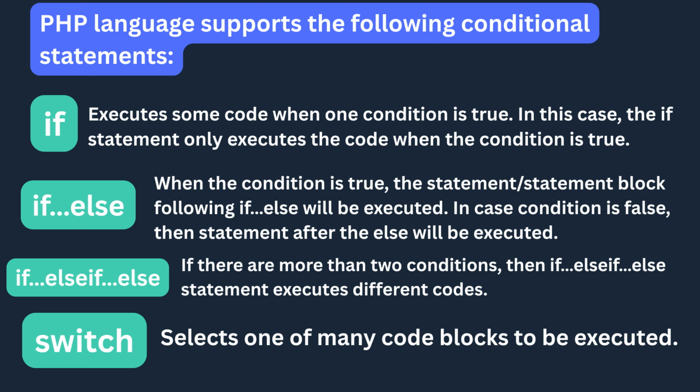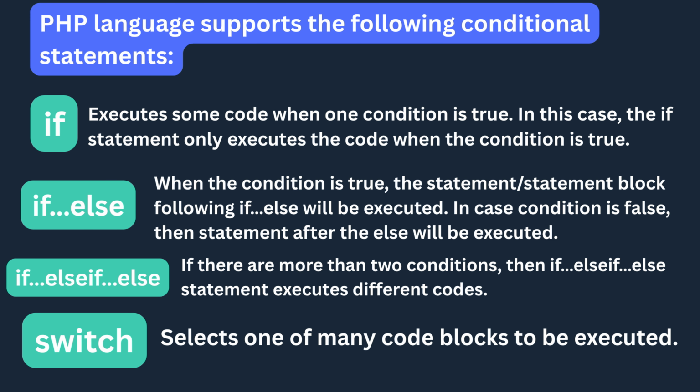This type of conditional is used when you want to perform an action selectively. For example, checking if a user is logged in before allowing access to a page. It is the most basic form of decision-making and serves as the foundation for more complex conditional structures. Next is the if-else statement, which adds an alternative path for when the condition is false. In this structure, the program checks the condition. If it is true, it executes the code inside the if block, but if it is false, the else block executes instead. This is useful when exactly one of two outcomes must occur, such as approving or denying access, accepting or rejecting an input, or displaying success or error messages.